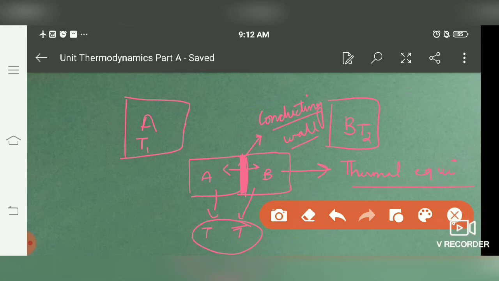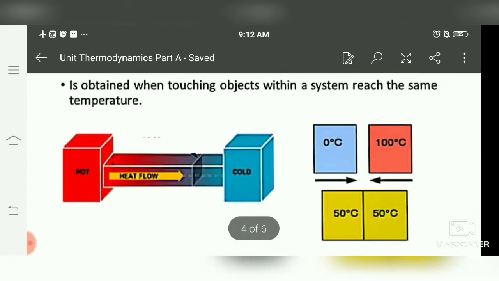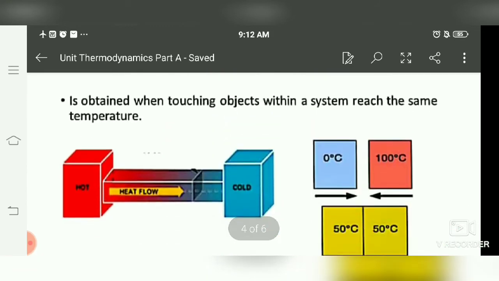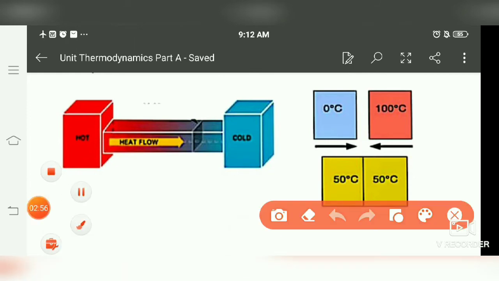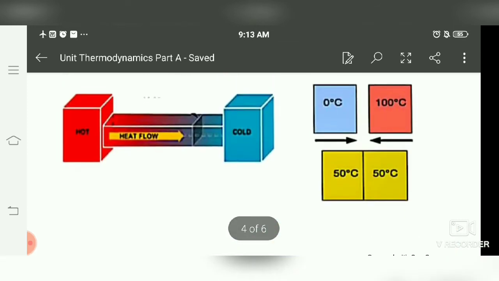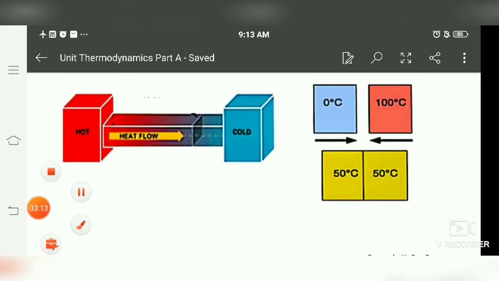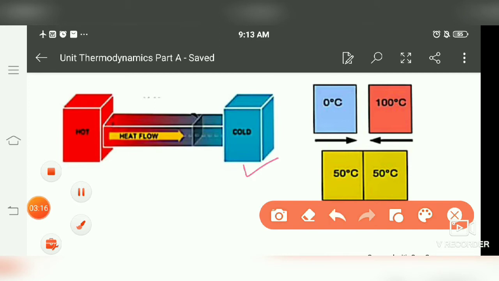Thermal equilibrium is when two bodies are at the same temperature. This is called thermal equilibrium between them. Like initially one was at 0 degrees Celsius and the other at 100 degrees Celsius. But when these two bodies are connected to each other with the help of a conducting wall, they both come to 50 degrees. So these both are at thermal equilibrium. In thermal equilibrium, heat flows from the body at high temperature to the body at low temperature, that is, from the hot to the cold system.